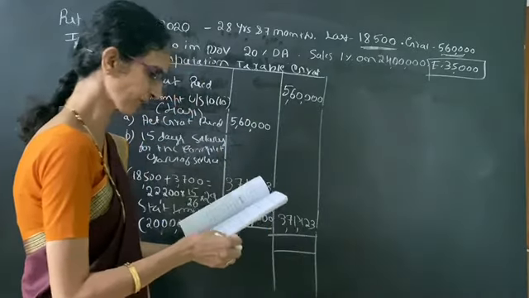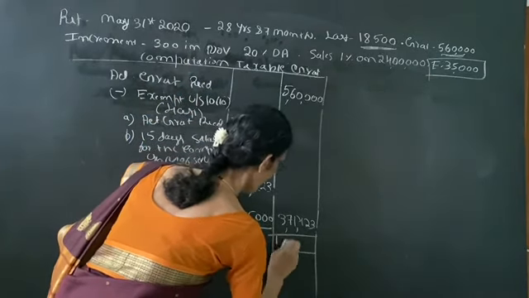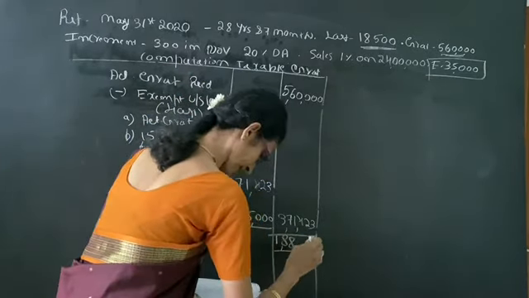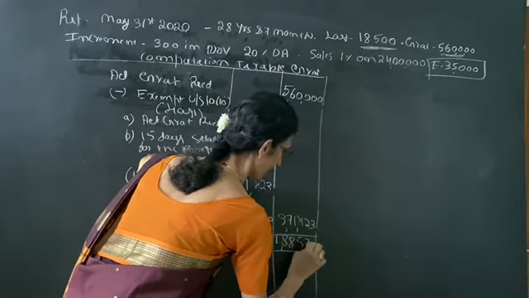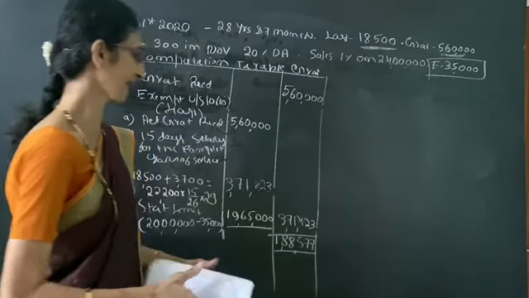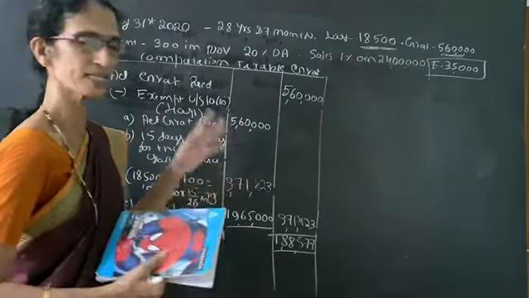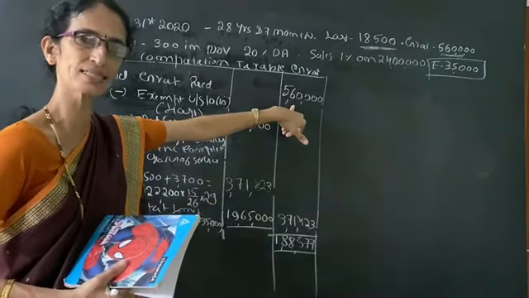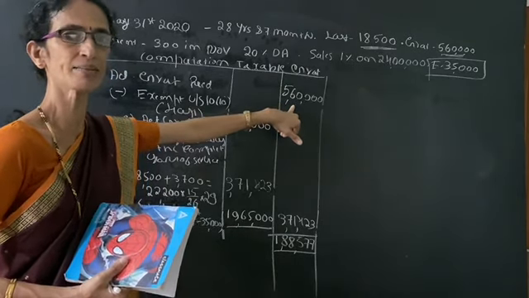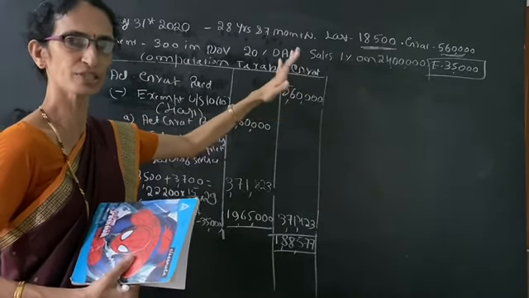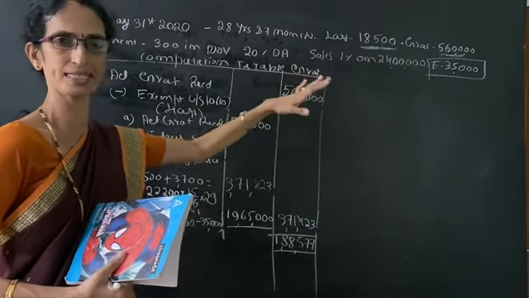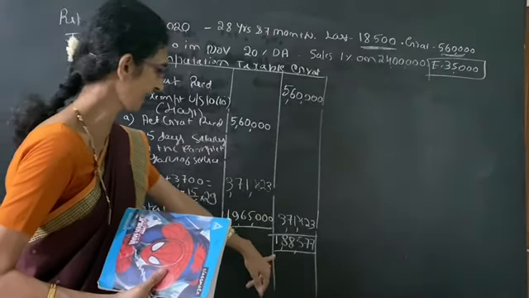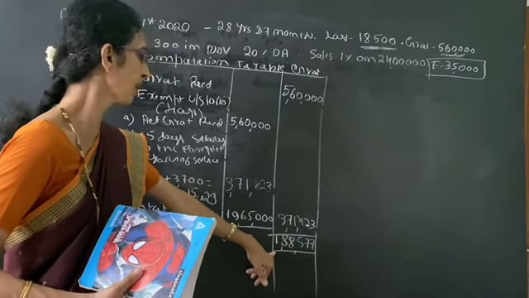So taxable gratuity is 1,88,577. So if she receives 5,60,000 gratuity and if she is covered under the Gratuity Act, then taxable gratuity will be 1,88,577.